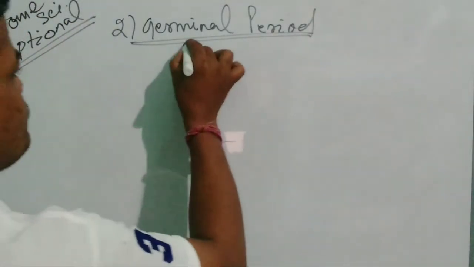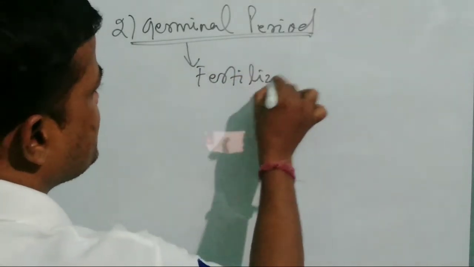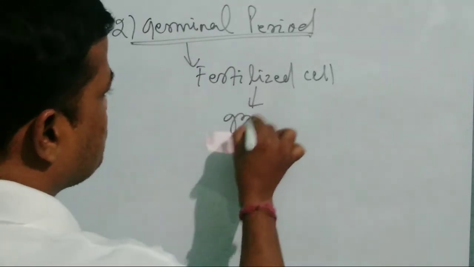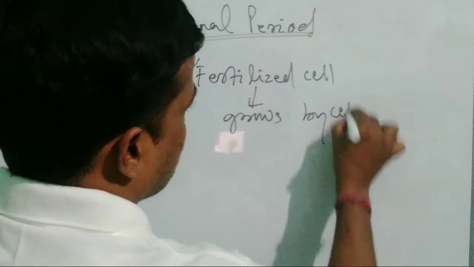So in this, friends, what happens? The fertilized zygote, the fertilized cell, grows by cell division.